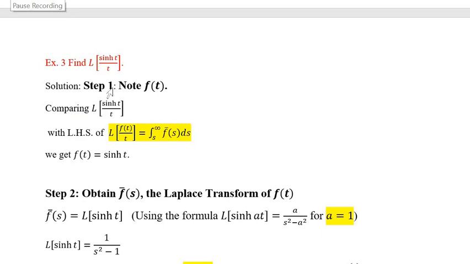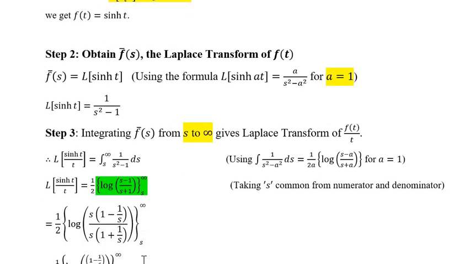One more example. Find Laplace of sin ht upon t. So this is sin ht upon t. Step 1 is to identify f of t. It is sin ht. The second step is to obtain its Laplace transform.